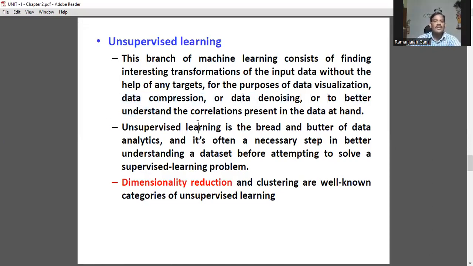Data compression. Compression is nothing but reducing the size of the content without losing data. For example, we all are using WinZip, WinRAR, etc.